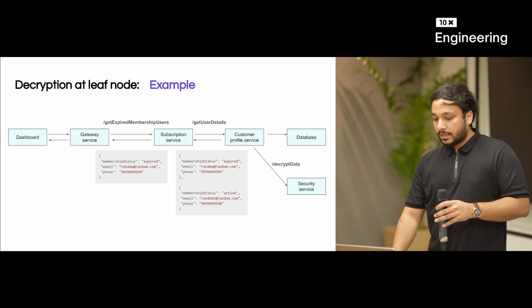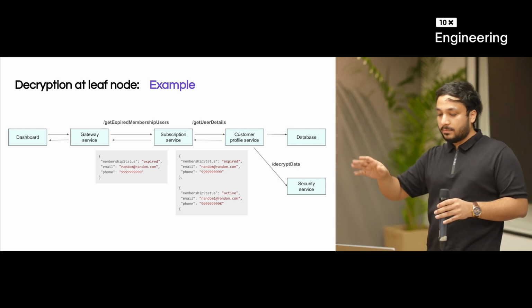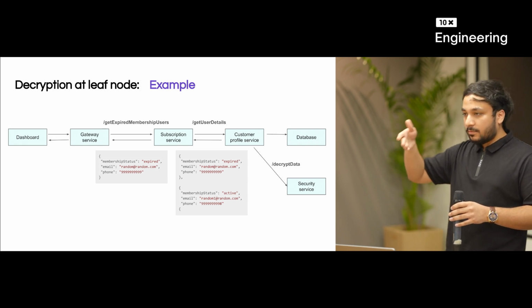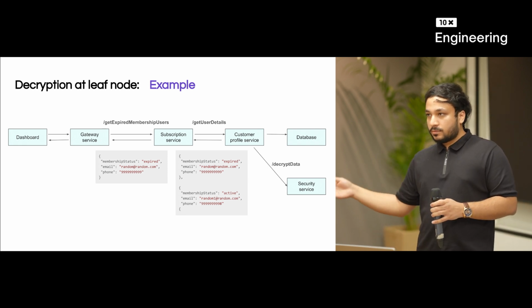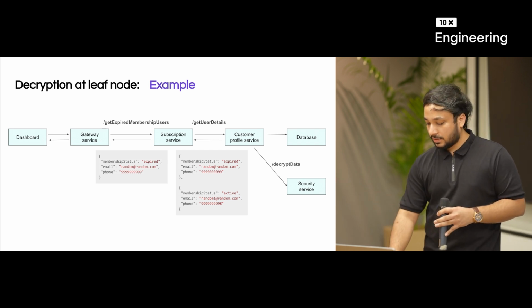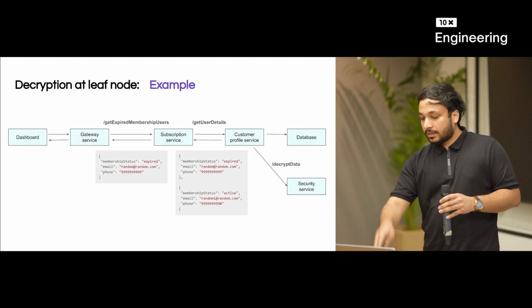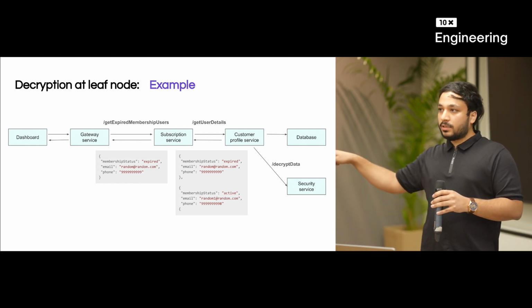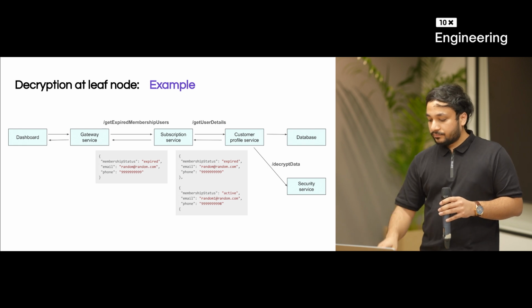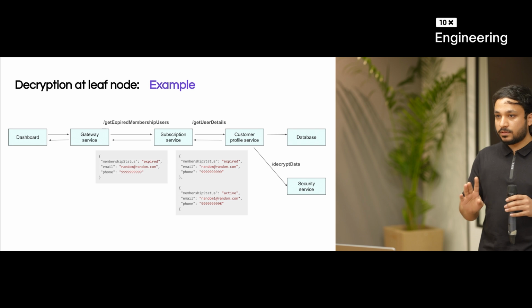So it calls a gateway service. This service calls subscription service, let's say. This is a random example for getting the expired membership users. Now subscription service calls profile service because it needs user details. So it calls get user details to profile service. Profile service will call the database, fetch the list of users, and get that data decrypted because now it's encrypted in the database, right? Now customer profile service will return this plain text data to subscription service.